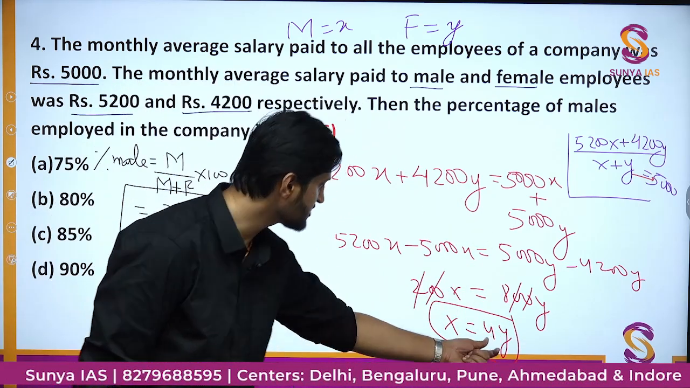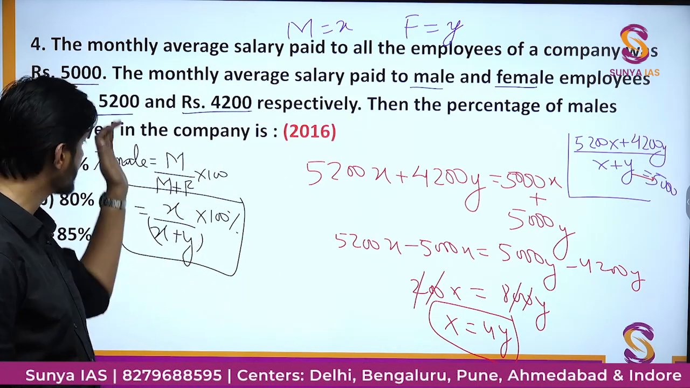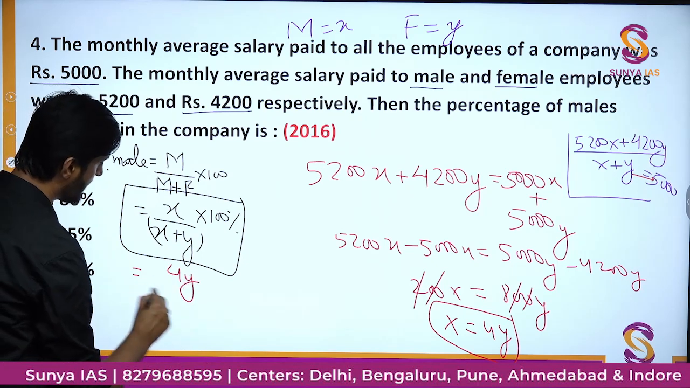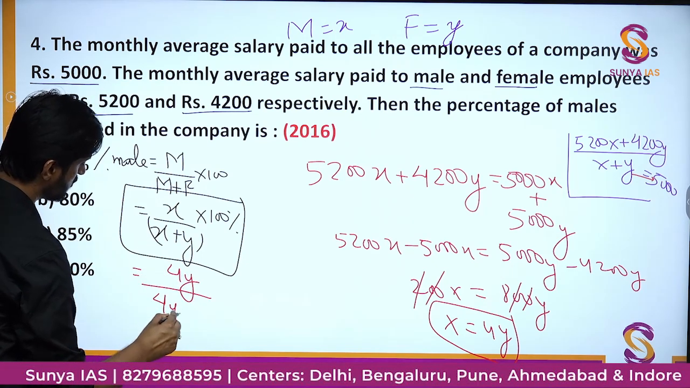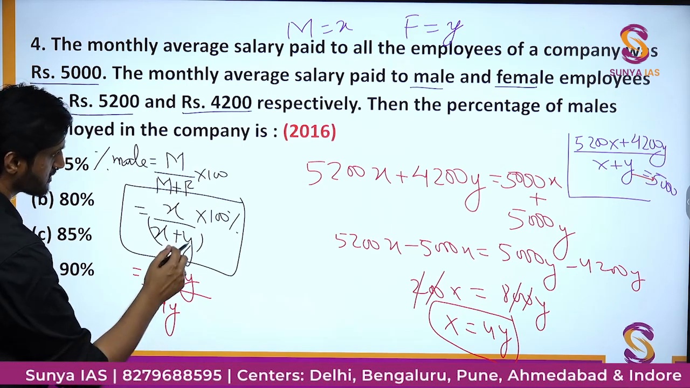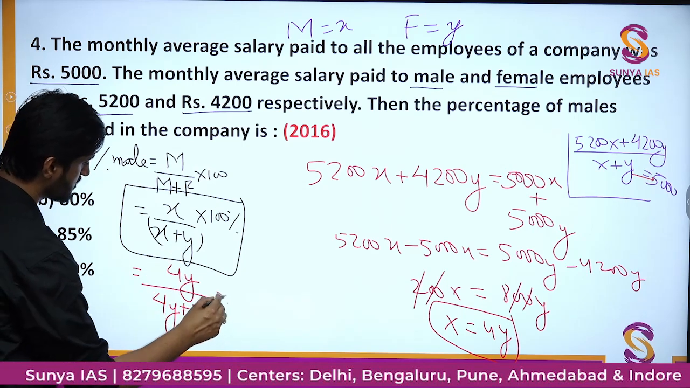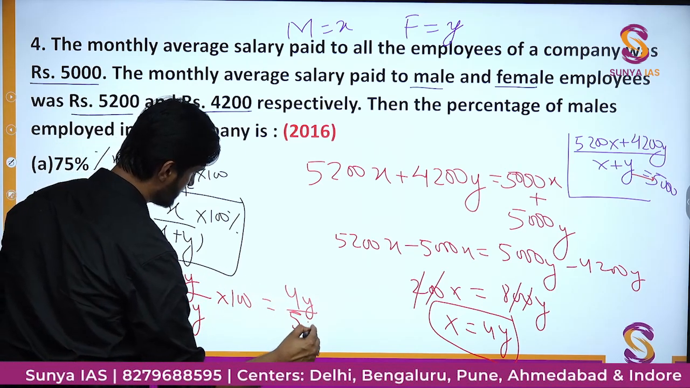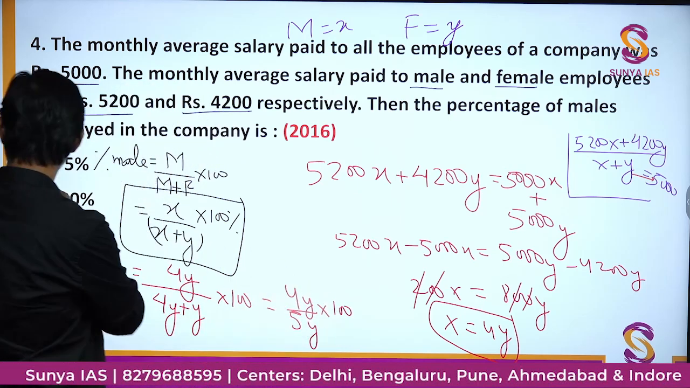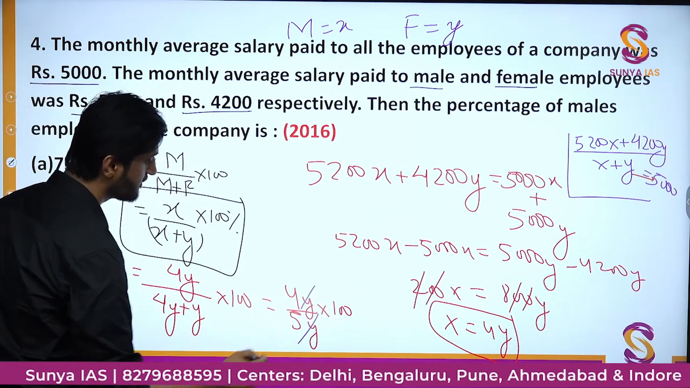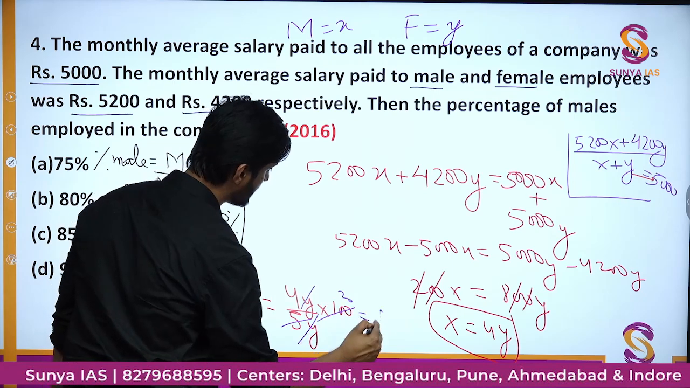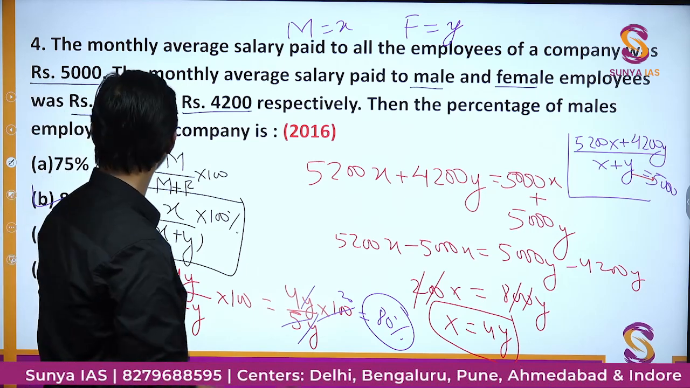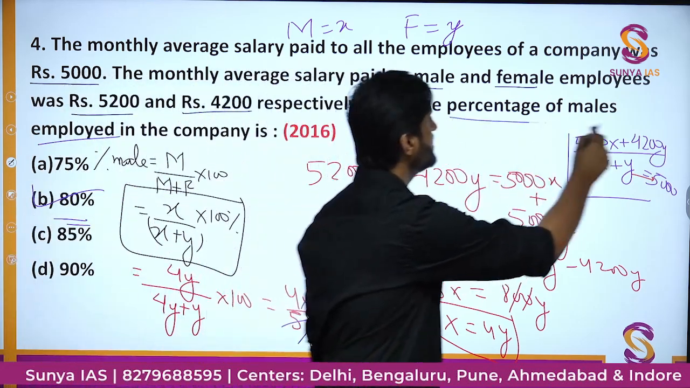Using this relation, we'll just substitute the value of x here and get the percentage. The value of x is 4y, so 4y upon x plus y, which is 4y plus y, into 100. That is 4y upon 5y into 100. Just cancel out the y. Ultimately, we'll get the value as 80%. So 80% is going to be the percentage of males employed in the country.